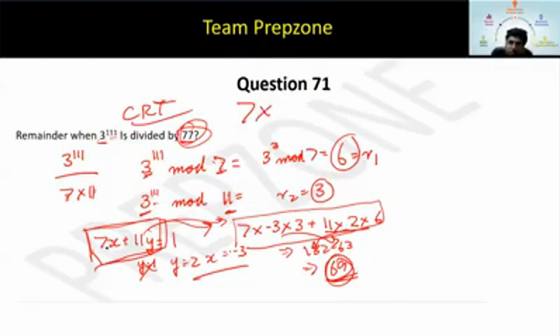7 into x. What is the value of x? Minus 3. 7 into minus 3 into the remainder with 11, which is R2. Multiply this here. Cross multiplication. This remainder with this, and use the remainder of 7 with 11. Okay. So what's the remainder of 11? 3. Again plus 11 into what's the value of y? The value of y is 2. Into what's the remainder with 7? Remainder with 7 is 6. Okay. This you have to do. Clear?